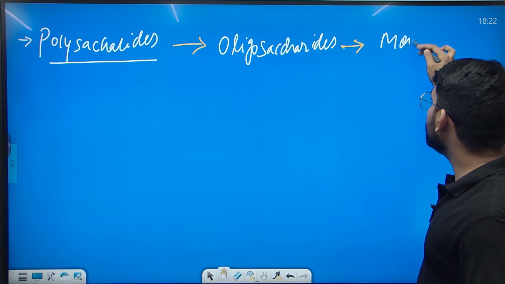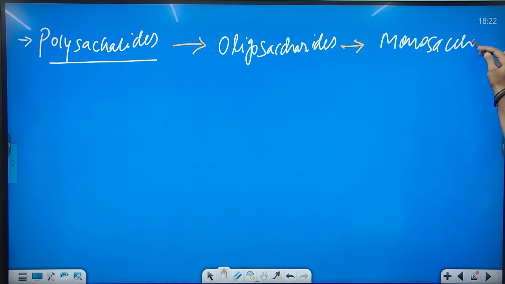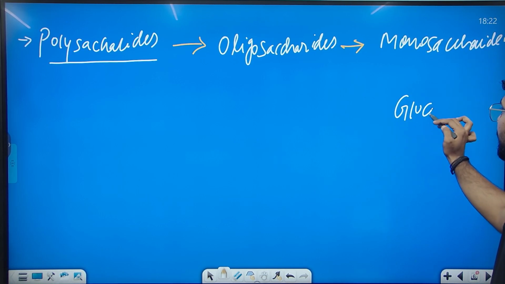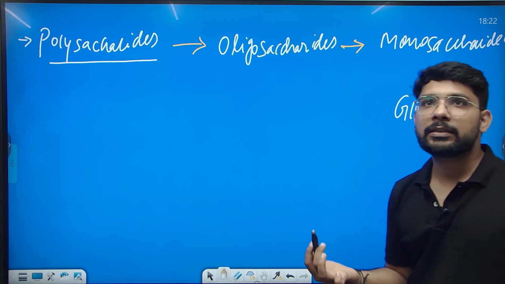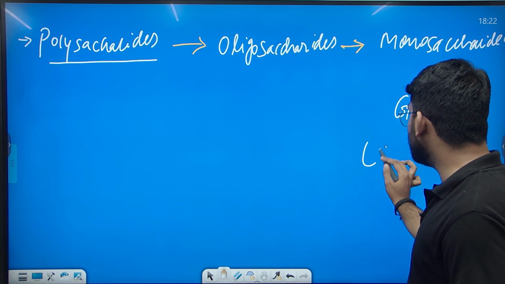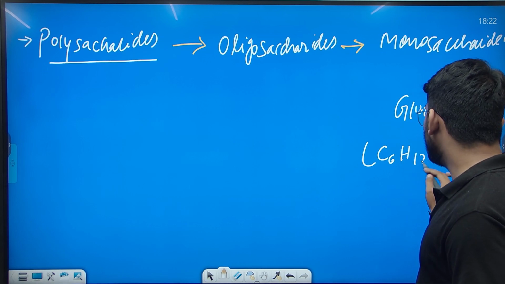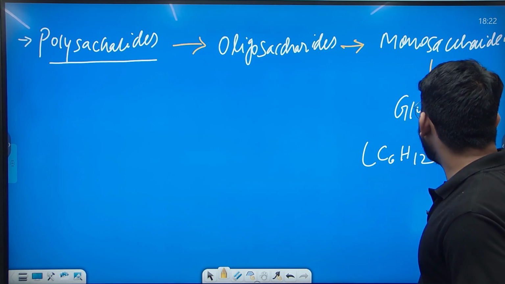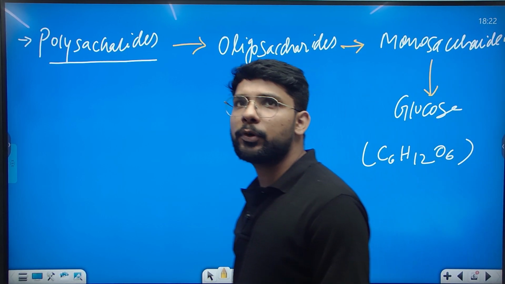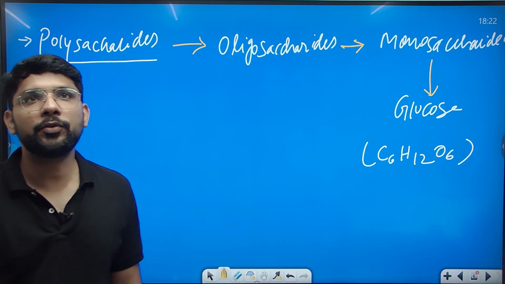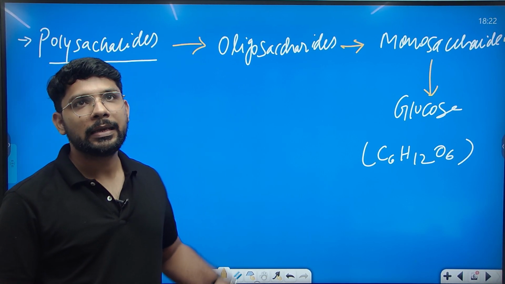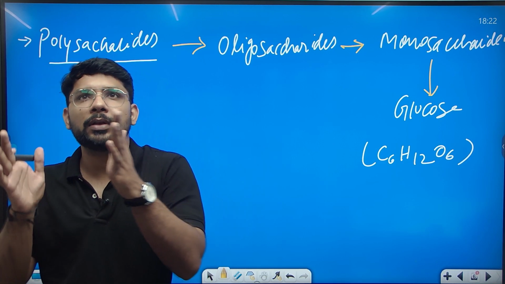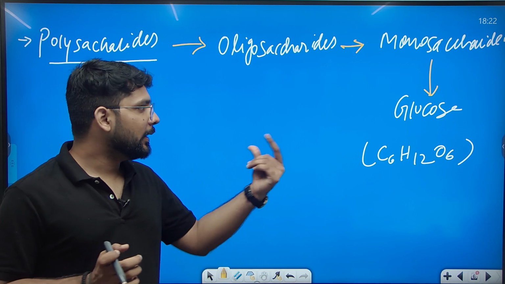Monosaccharide is a form of glucose, which is represented by the formula C6H12O6. So this is the process by which the major unit of cellulose, in the form of polysaccharide, is broken down into oligosaccharide, then into monosaccharide, and finally into glucose.